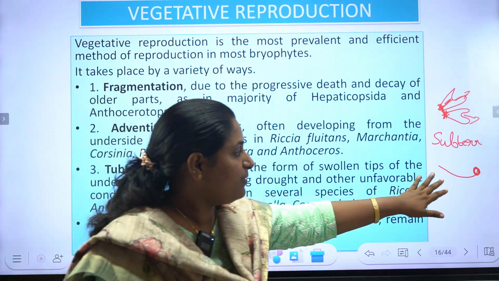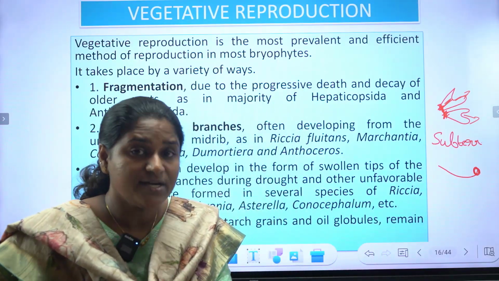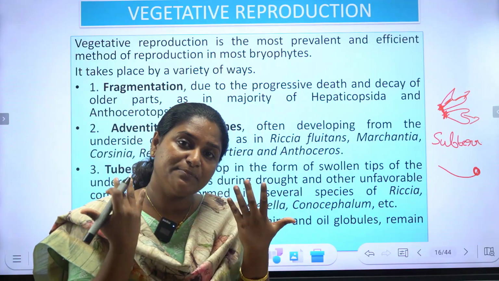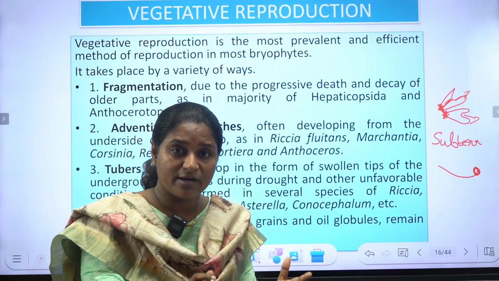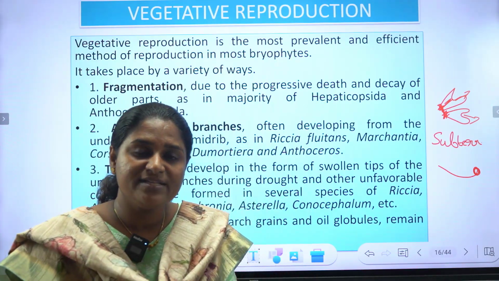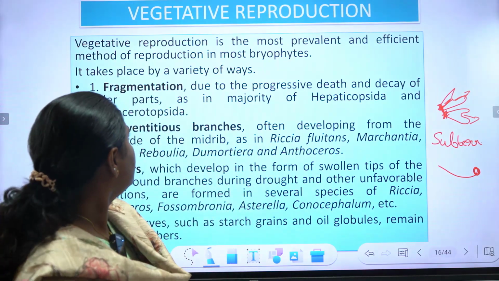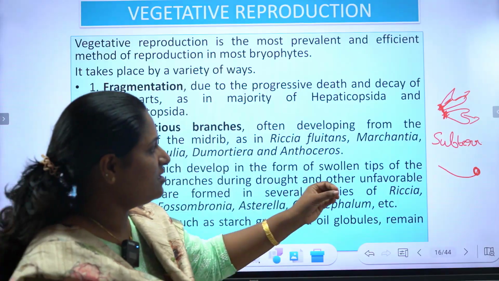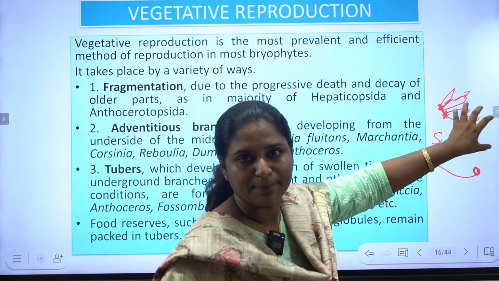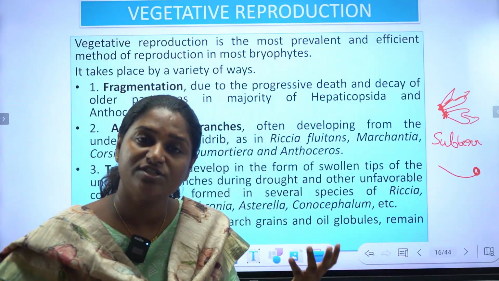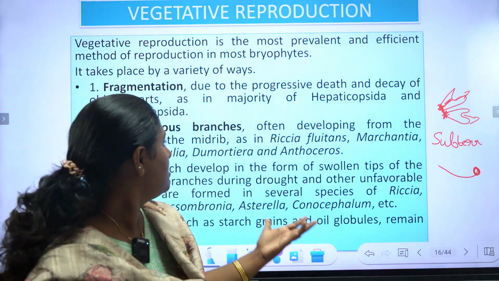Okay, these tube-like structures will be submerged underground. As the unfavorable condition passes, on return of favorable condition, this tuber will germinate into a new individual. Okay? അതായത് ഫ്രാഗ്മെൻറ്റേഷൻ എന്ന് പറഞ്ഞു കഴിഞ്ഞാൽ ഓരോ പീസായിട്ട് സെപ്പറേറ്റഡ് ആയിട്ട് പോവുക. And each piece will be having the potential to regenerate into a new individual.